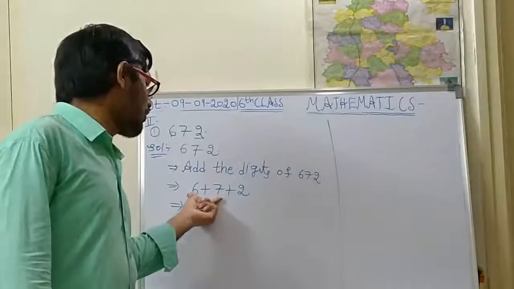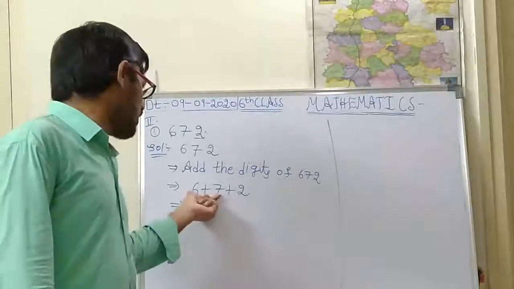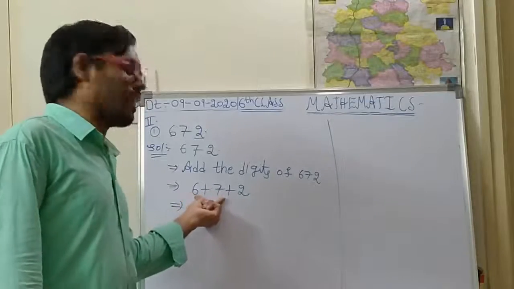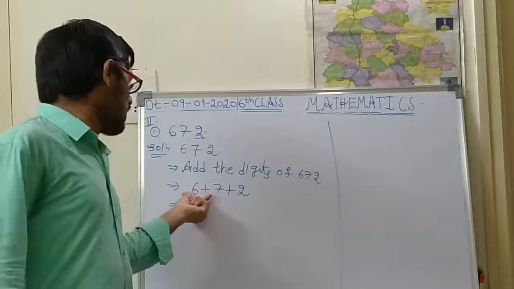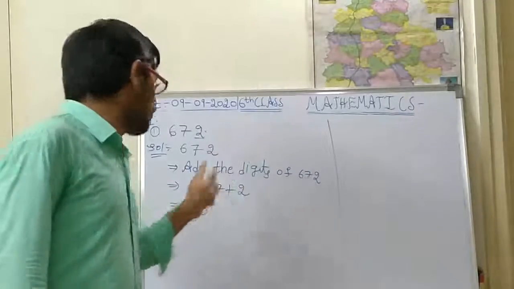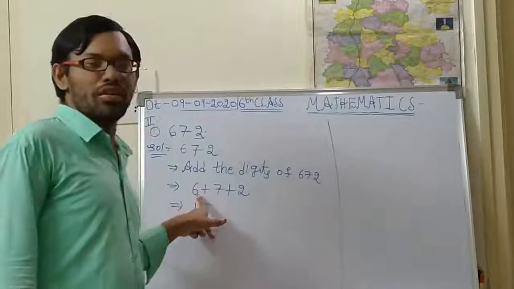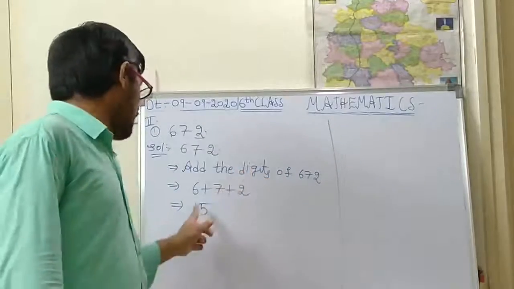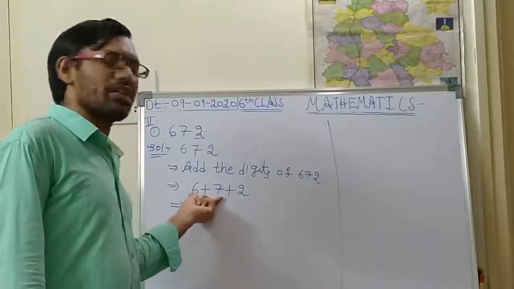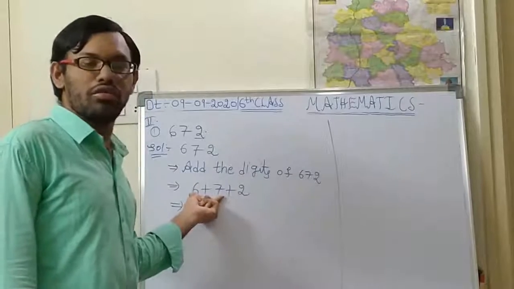If you are confused, take two same numbers: 7 plus 7 is 14, and I have done 14 minus 1, which is 13. Is it right, children? Like that we have to confirm 6 plus 7 is 13.